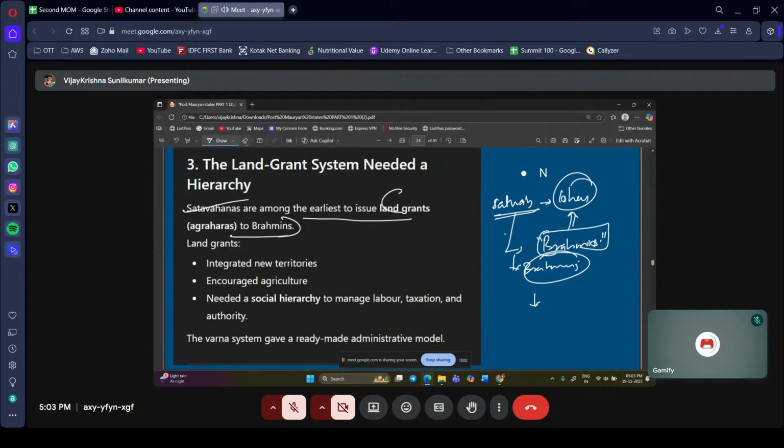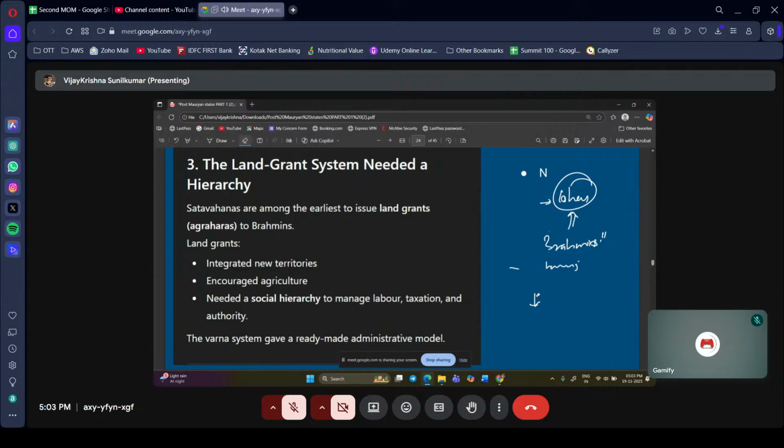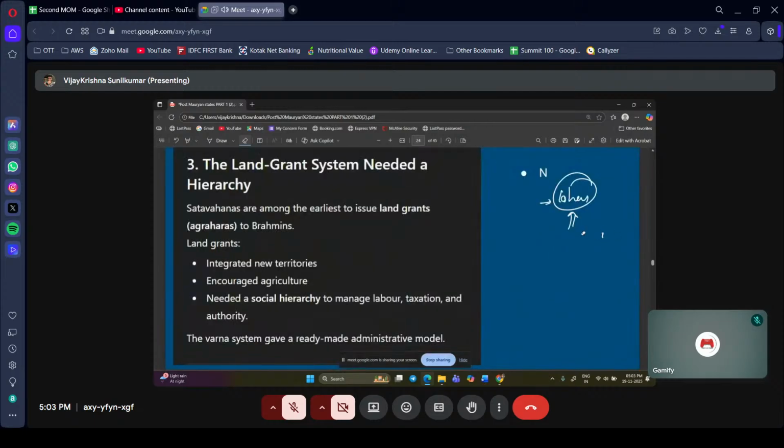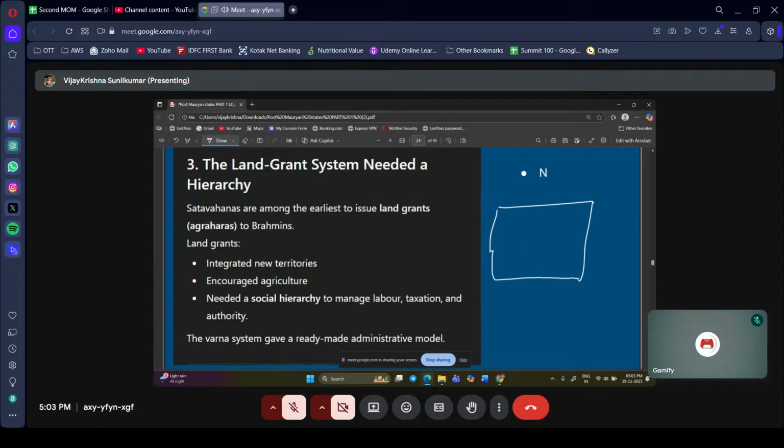Do you know what is meant by land grants? What is the speciality of a land grant? Granting or gifting the land to the Brahmins. Yes. And also there will be houses and agricultural activities. By land grant, it is not just gifting land. For example, this is the land I gifted. I am a Shatakarna ruler, and my name is Sankida Putra Vijay.